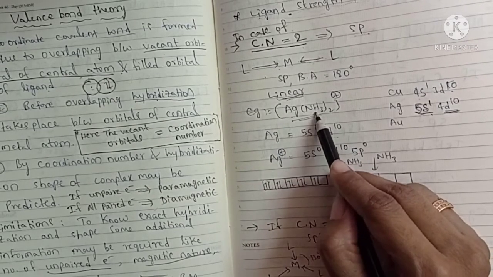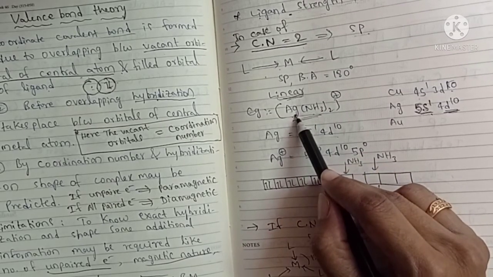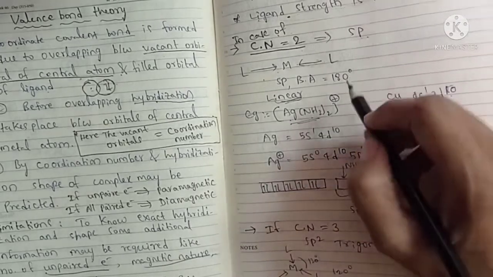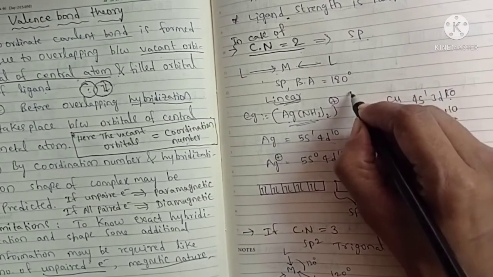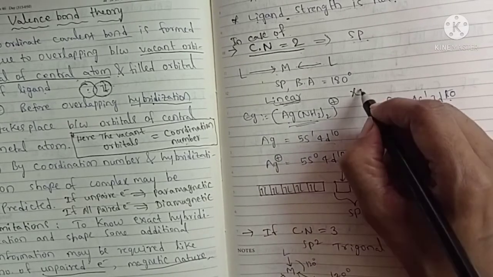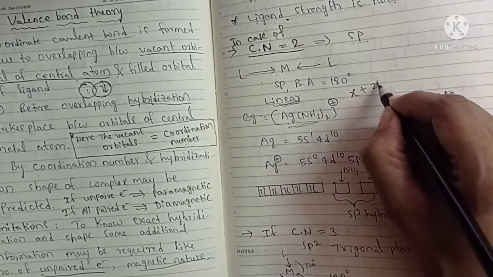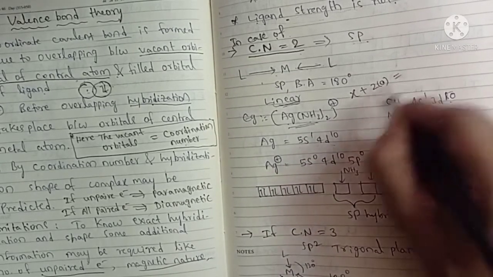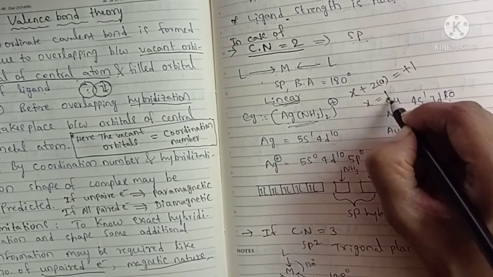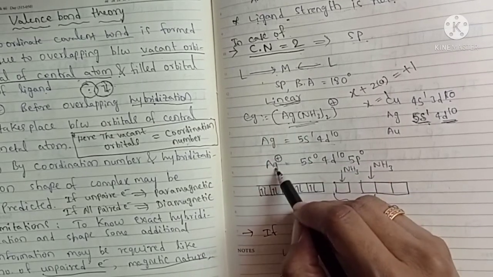Since ammonia is a neutral ligand, the charge on the complex equals the oxidation number. If you are unable to predict it, just use the formula: assume X is the oxidation number, then X + 2 × 0 = +1, so X = 1. The oxidation number of silver is +1.